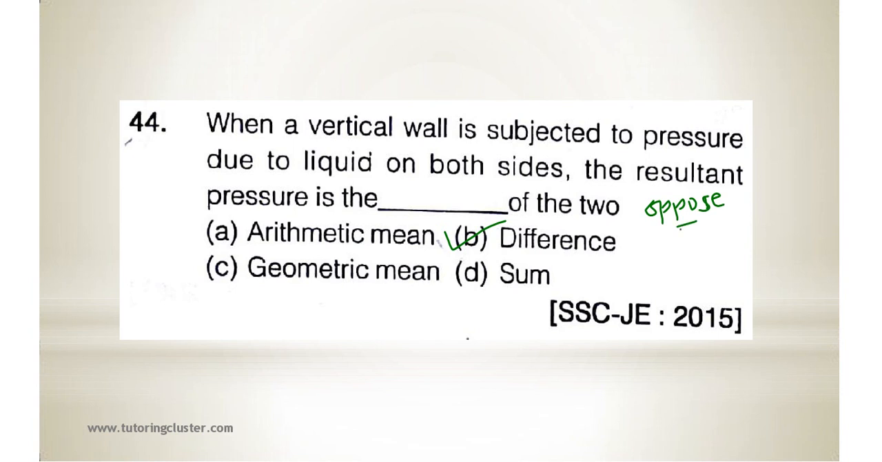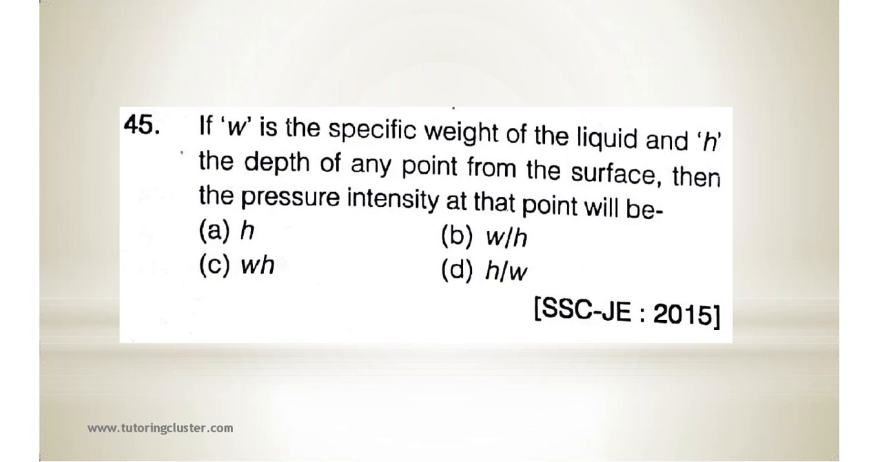Okay, next. Question number 45. If W is the specific weight of the liquid and H is the depth of any point from the surface, the pressure intensity at that point will be. See, what is the formula to calculate pressure? Rho G H. And what is rho into G? It is W into H. So the correct answer will be C.